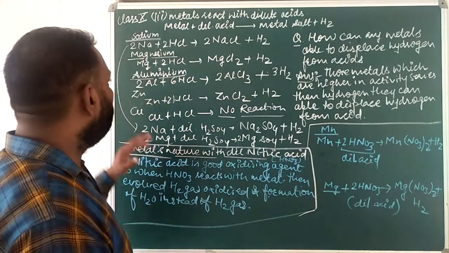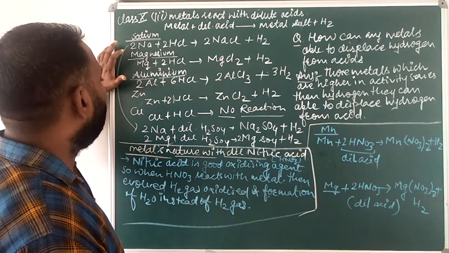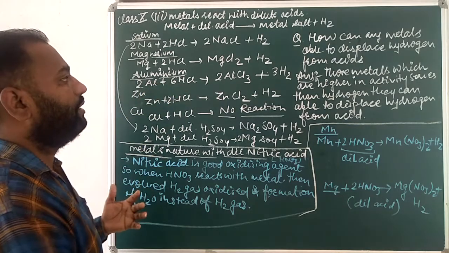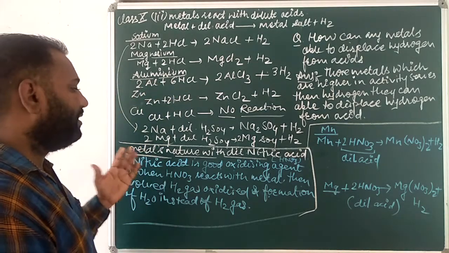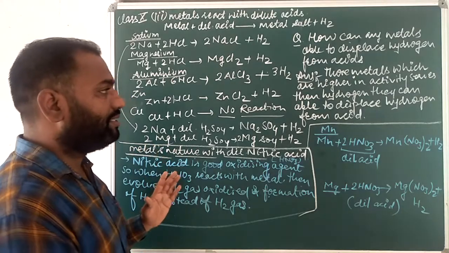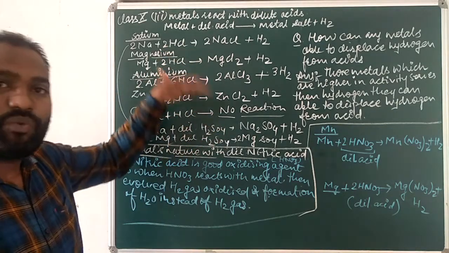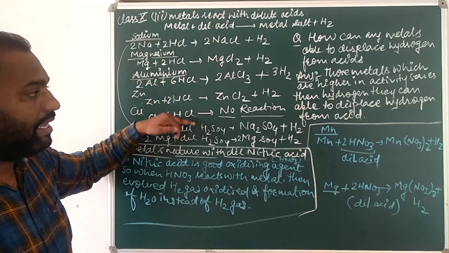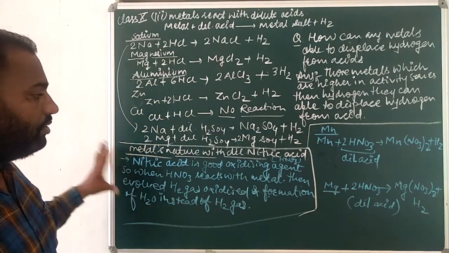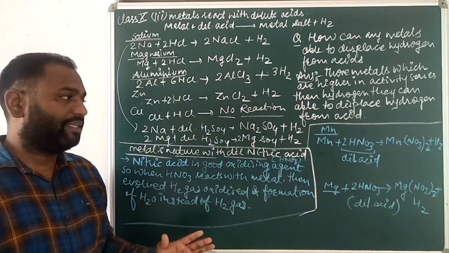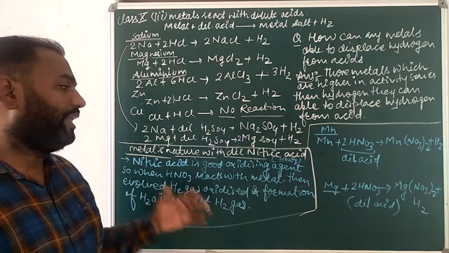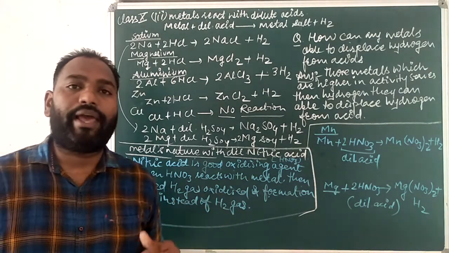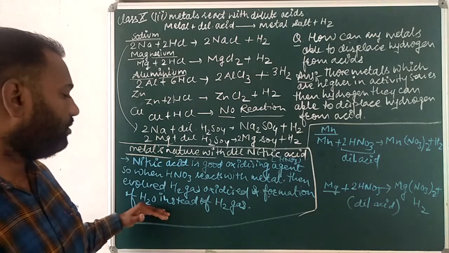Here, I think you are understanding, 2Al plus 6HCl gives 2AlCl3, that is the reaction being performed, and this is the metal's nature with dilute nitric acid. We can see here the metal's nature with two dilute acids, the dilute HCl and the dilute H2SO4, and this is with dilute nitric acid. Nitric acid is a good oxidizing agent. That's why when HNO3 reacts with metal, the evolved H2 gas is oxidized and H2O is formed instead of H2 gas.